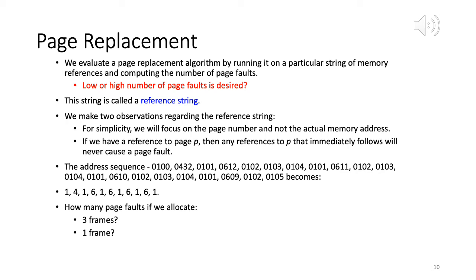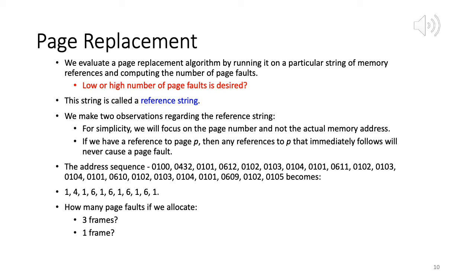From the last chapter we saw, if you have a 32-bit virtual address and page size is 4K, we need 12 bits for the offset. Then 32 minus 12 is 20, so 20 bits are reserved for the page number, right? So we can have 2 raised to 20 pages. From the given virtual address, we extract the page number, and then of course we look it up in the page table, get the corresponding F part of the physical address, and the offset remains the same. Now we have our physical address.